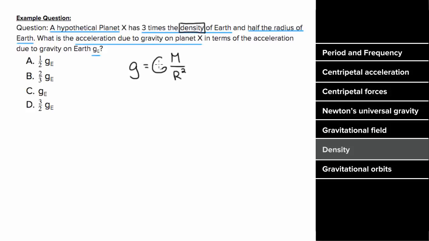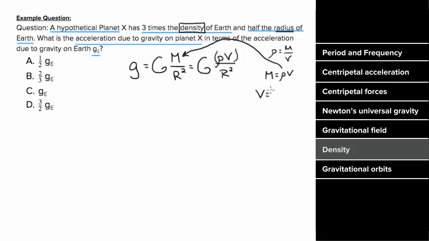So we want to rewrite this formula in terms of density, which we can do by rewriting the m as rho times v, since density is mass per volume and mass is density times volume. But we don't know the volume of this planet, we just know the radius. So we need to rewrite volume in terms of radius, which we could do since planets are spherical and the volume of a sphere is 4/3 pi r cubed. We can substitute this expression in for the volume and finally get an expression for the acceleration due to gravity of big G times rho 4/3 pi r cubed divided by r squared.